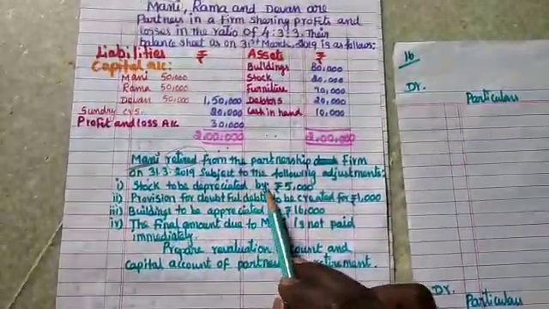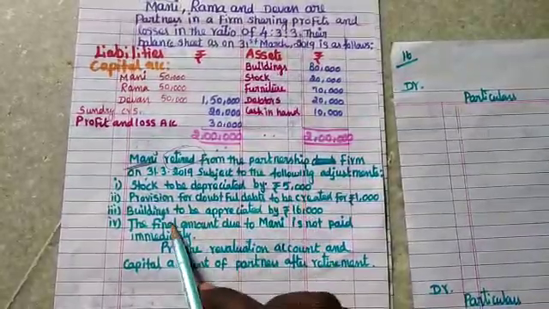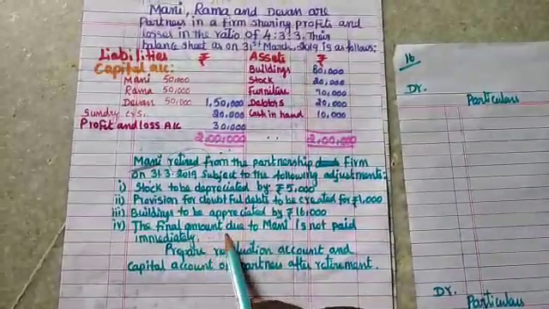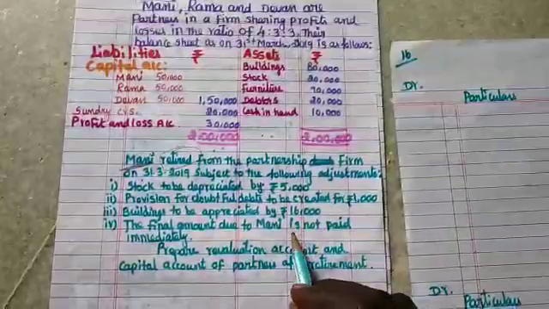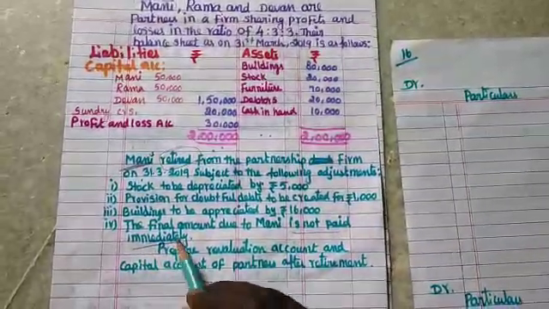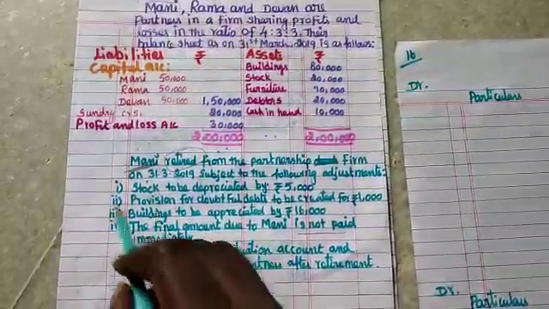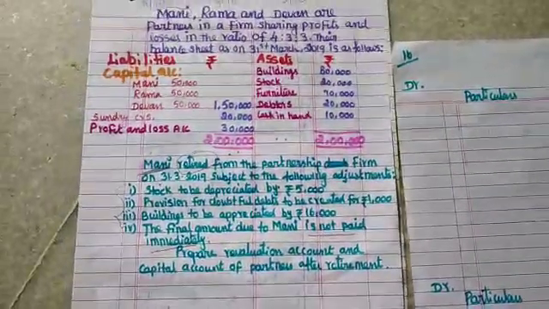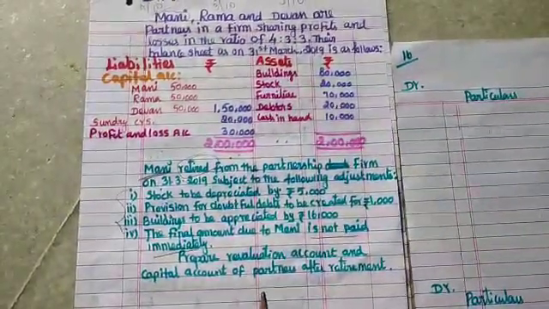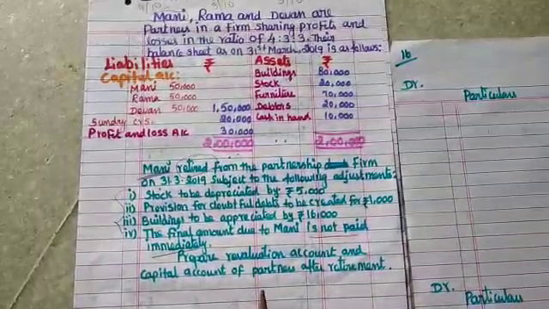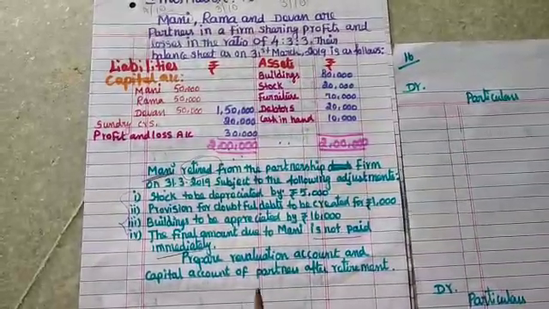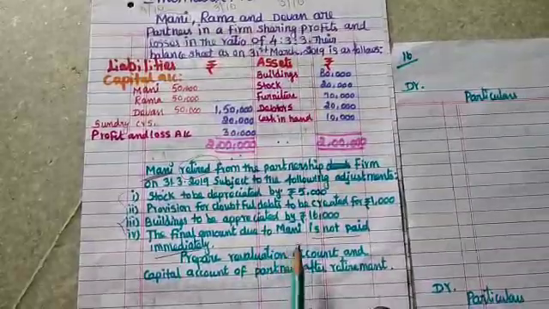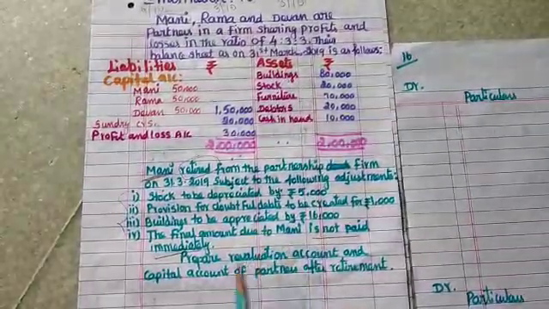Stock to be depreciated, provision for doubtful debts, buildings to be appreciated, and the final amount due to Mani is not paid immediately. Now we see here these three adjustments, you are already familiar with them. Now the fourth one: when the partner is going to retire from the partnership firm and the amount to be settled to Mani is not paid, in that case the amount will be converted into Mani's loan account.